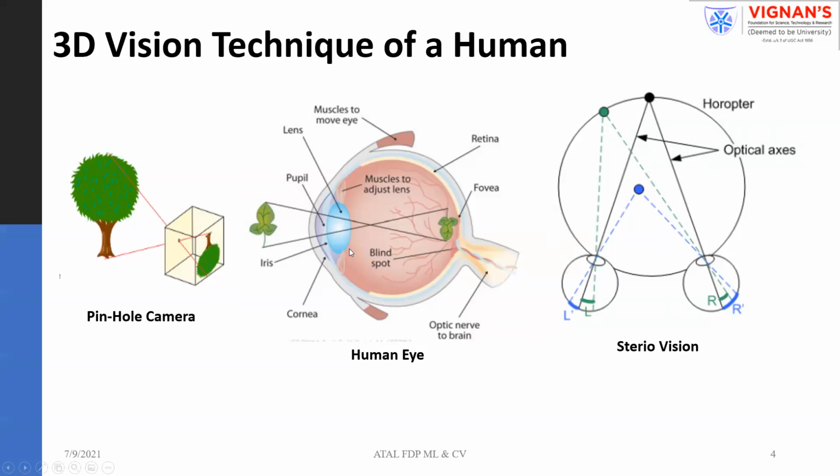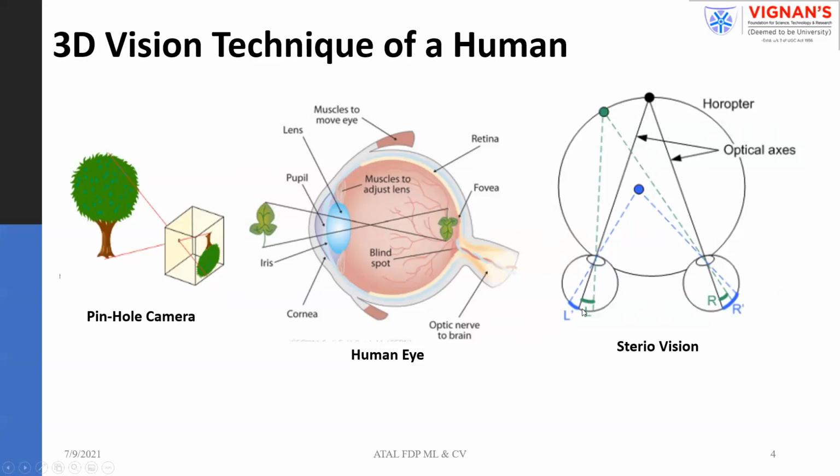If you want 3D object assimilation, you need two eyes. That we call stereo vision. We have the left eye as well as the right eye, and this is the object, let us assume. Here we are following the triangulation law.